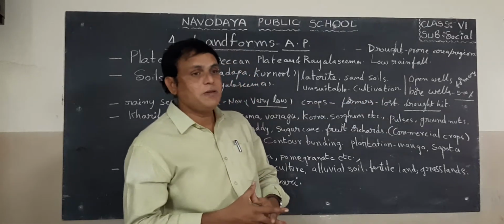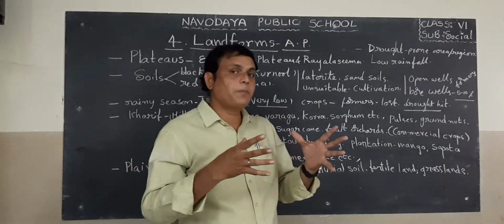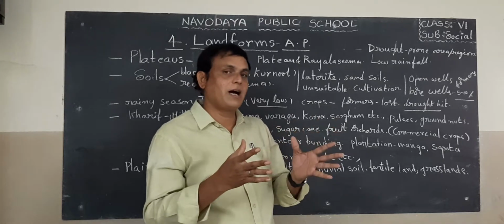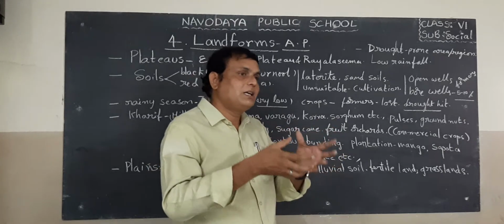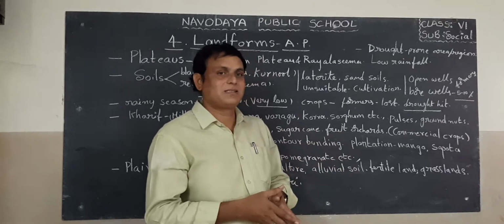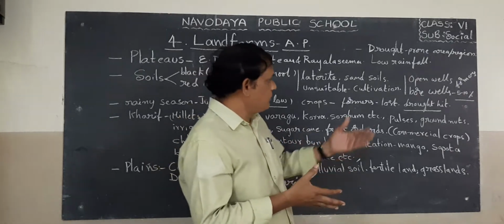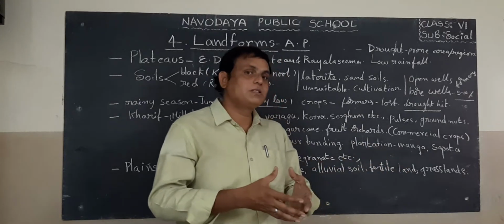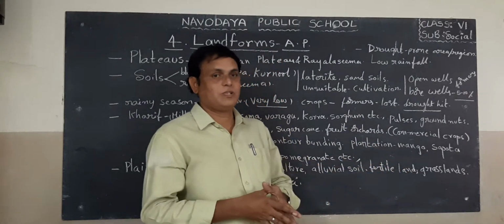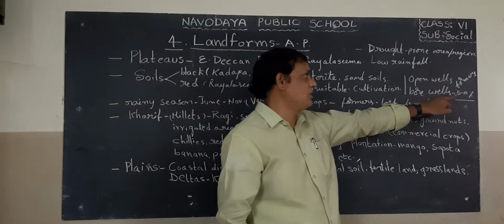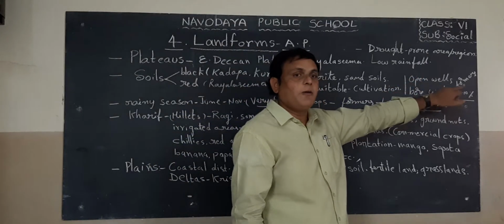But recently, the farmers in this area are digging open wells. Now, recently, the farmers have started bore wells also. About 5 to 10% of farmers have set up bore wells.